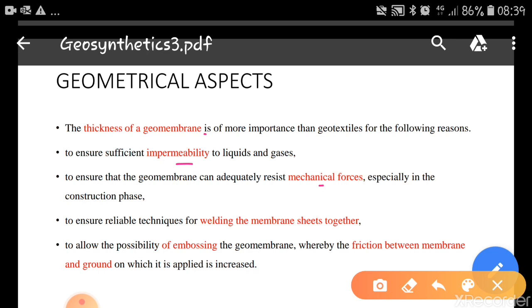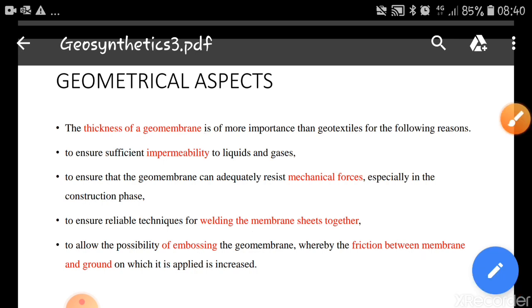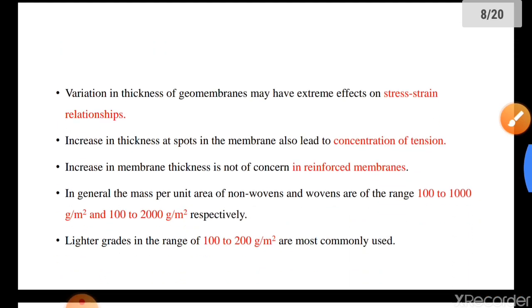To ensure a reliable technique for welding the membrane sheets together. Okay, sometimes we need to join two sheets together, so sometimes it is required to weld. So at that time, thickness is an important property. To allow the possibility of embossing the geomembrane, whereby friction between membrane and the ground on which it is applied will be increased. For all these purposes, thickness plays an important role in case of geosynthetics.